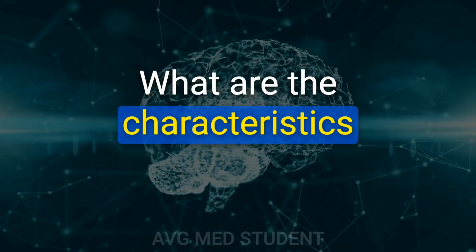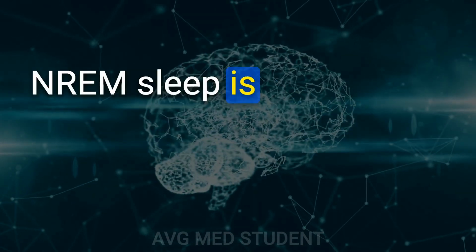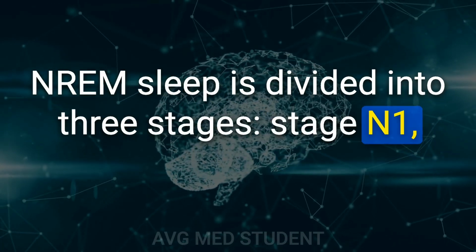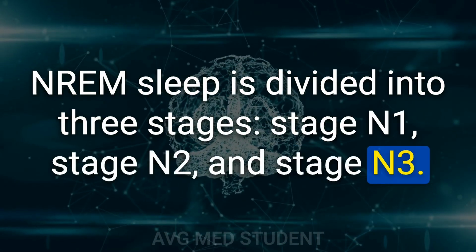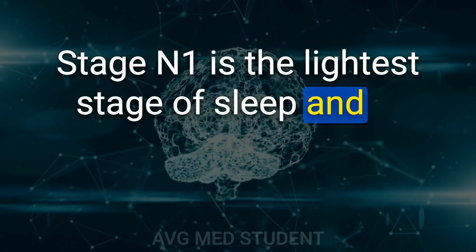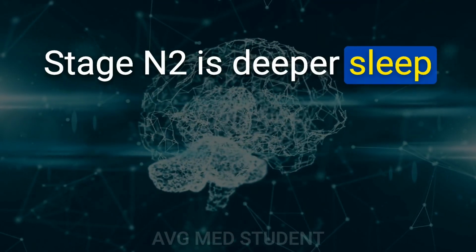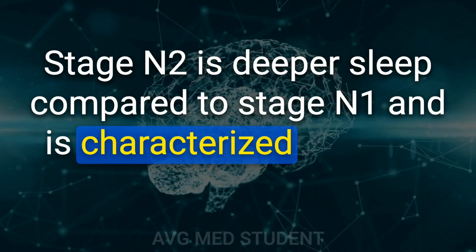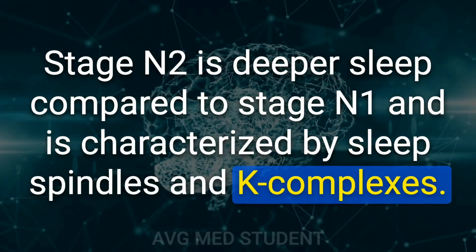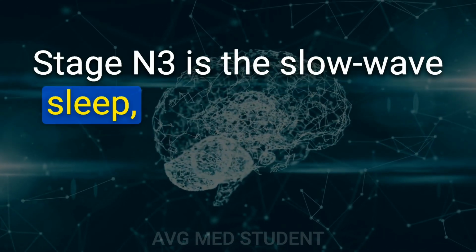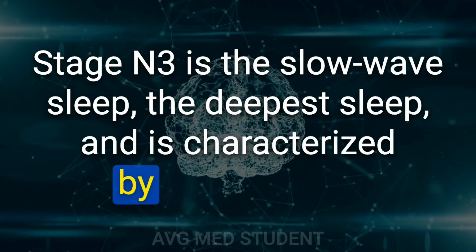What are the characteristics of NREM sleep? NREM sleep is divided into 3 stages, stage N1, stage N2, and stage N3. Stage N1 is the lightest stage of sleep and is characterized by hypnic jerks and theta waves. Stage N2 is deeper sleep compared to stage N1 and is characterized by sleep spindles and K-complexes. Stage N3 is the slow wave sleep, the deepest sleep, and is characterized by delta waves.